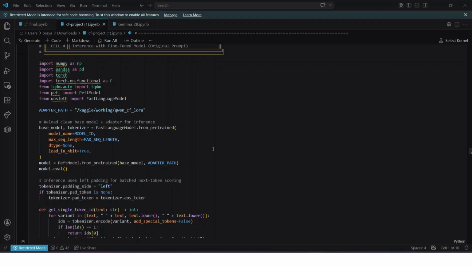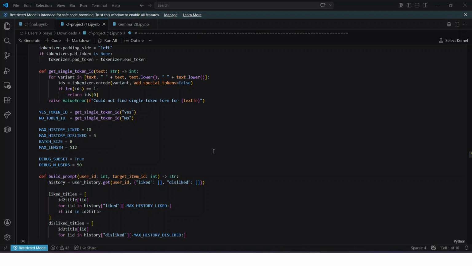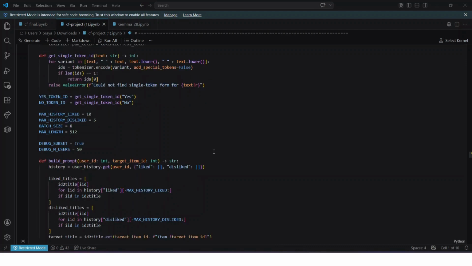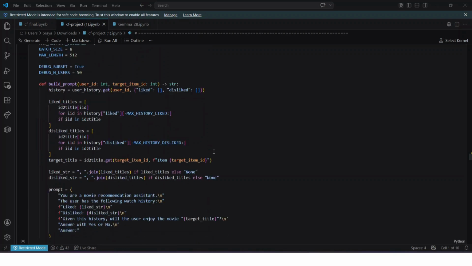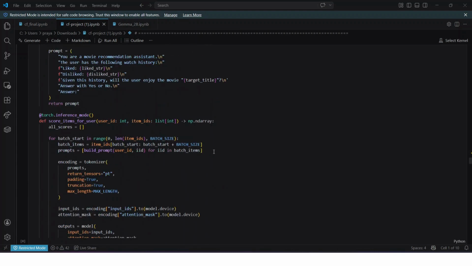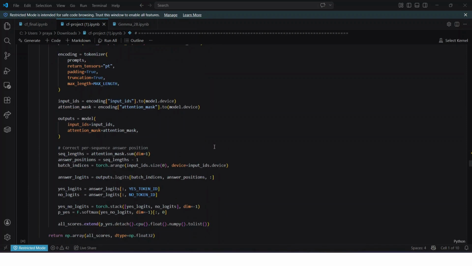While zero-shot models are impressive, they lack specific recommendation alignment. So to fix this, we directly implemented the TALLRec framework. The original paper proposes two tuning stages: Alpaca tuning for general instruction following and rec tuning specifically for recommendation data. We used the Unsloth library to efficiently apply LoRA to the linear layers of the Qwen 3 4B model. We formatted our user histories into strict task instructions and task outputs, just as the paper described.